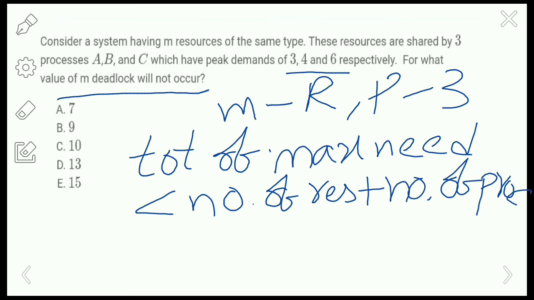So the total of max need is 3 plus 4 plus 6, which must be less than the number of resources plus the number of processes.